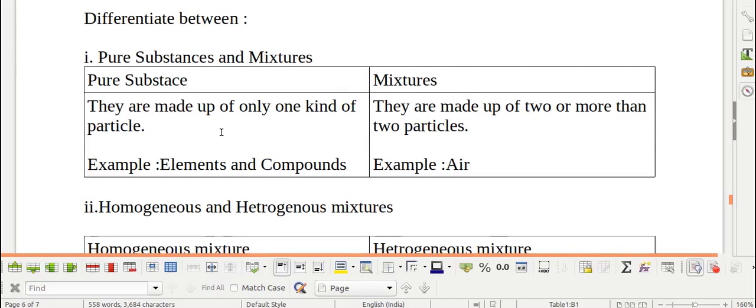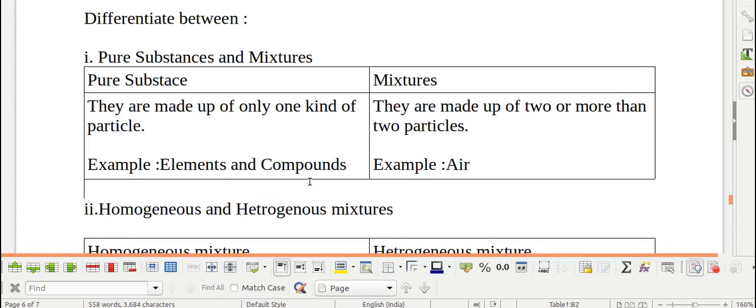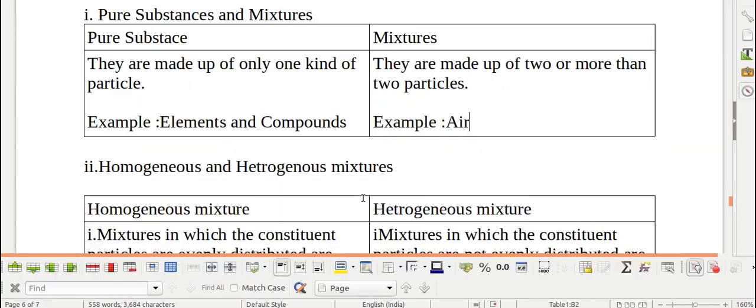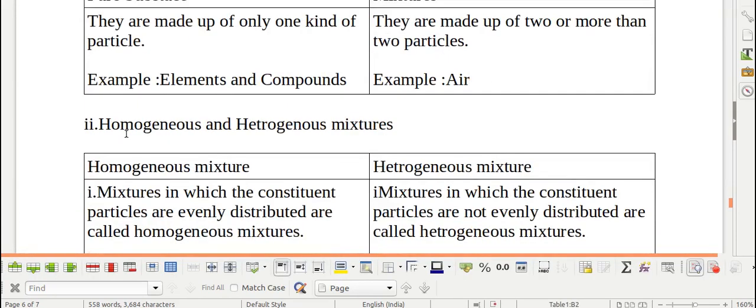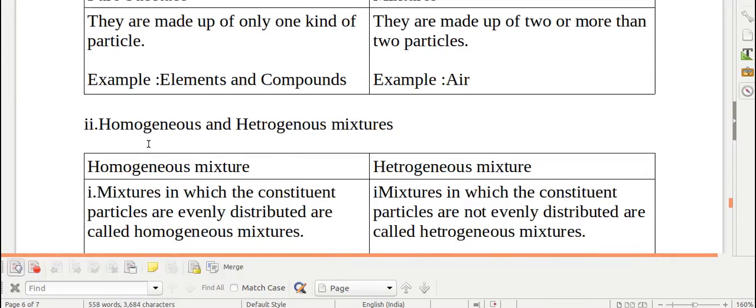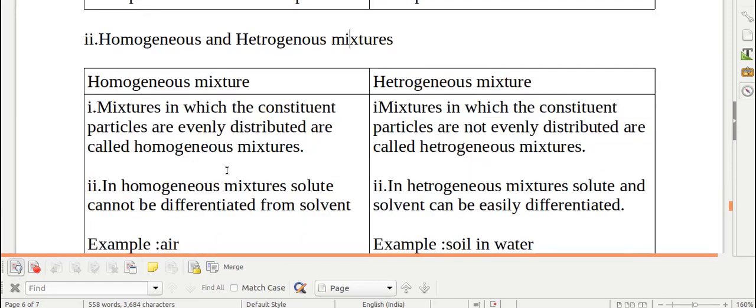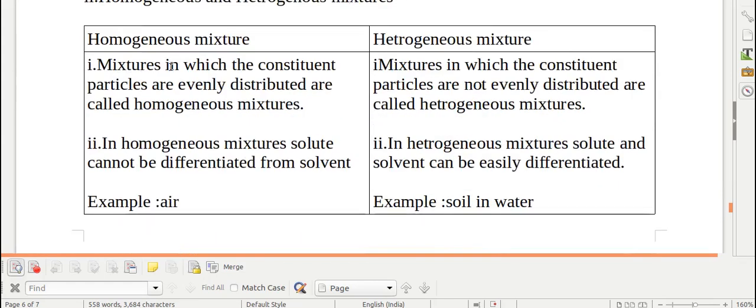Pure substance, my dear children, as I have told you, they are made up of only one kind of particle. But mixtures, they are made up of two or more than two particles. For example, elements and compounds, they are pure substances. Mixture, air is a mixture. Second word which we have come across in this assignment is homogeneous and heterogeneous mixture. What is the difference between homogeneous mixture and heterogeneous mixture?